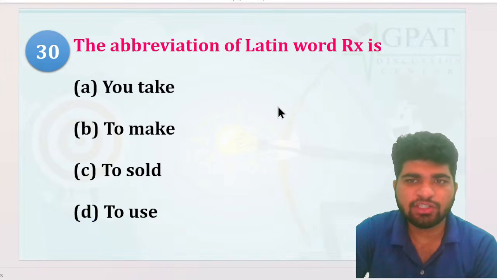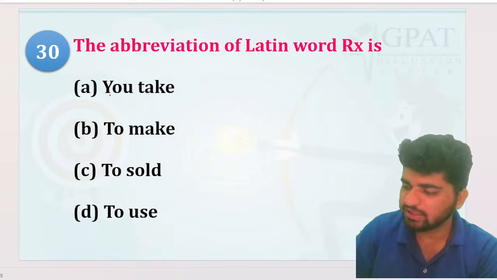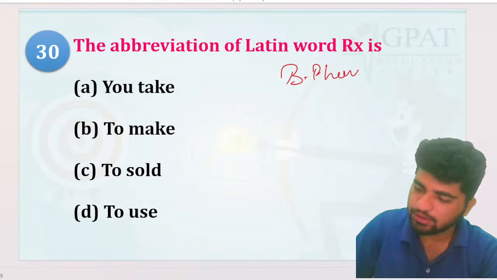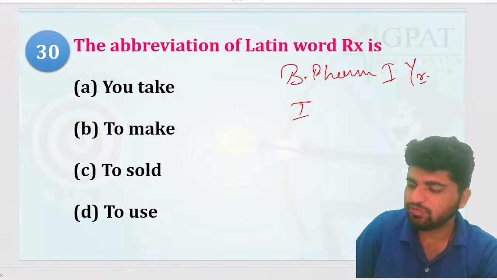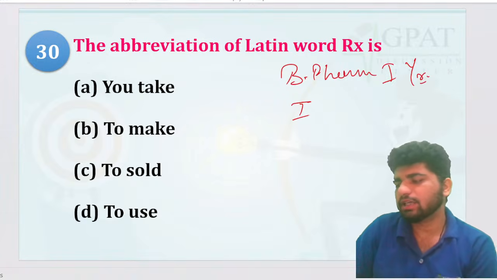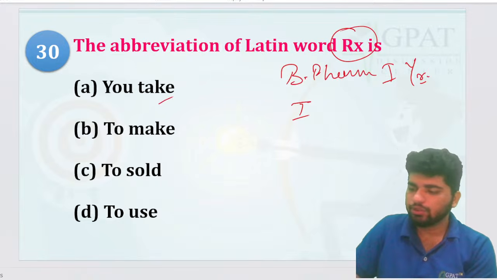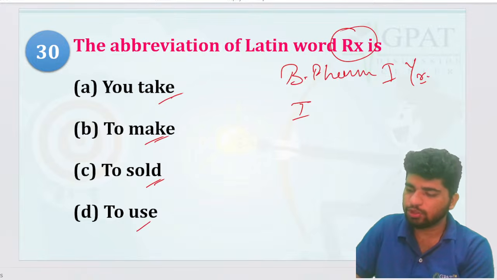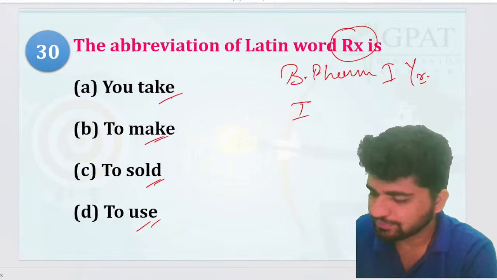Right, chalo. The abbreviation of Latin word Rx. बच्चा knows यार, पहली क्लास में. B Pharm first year, even the first few days, first class. Rx, prescription. You take to make, to sold, to use. Which one?